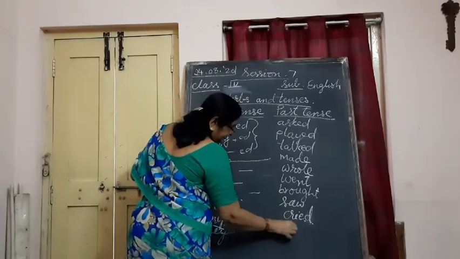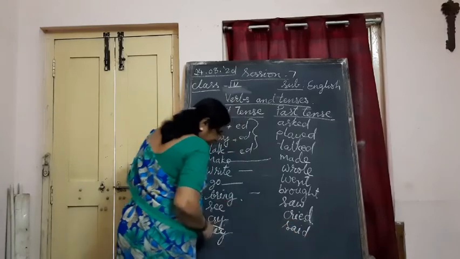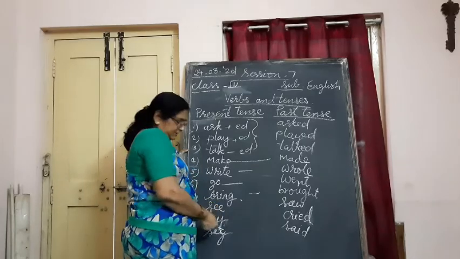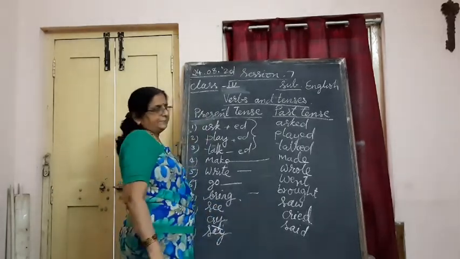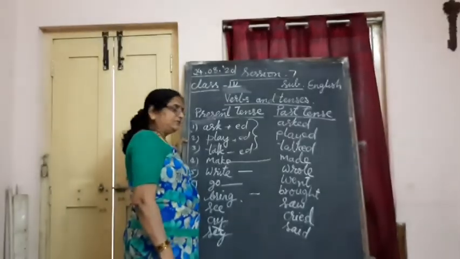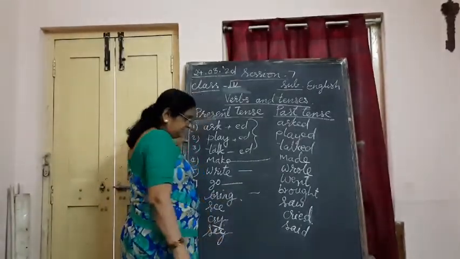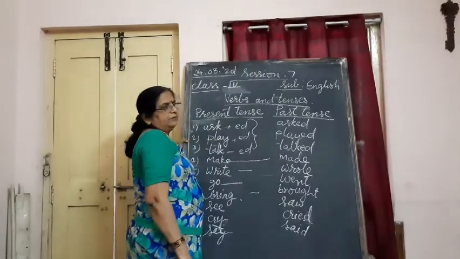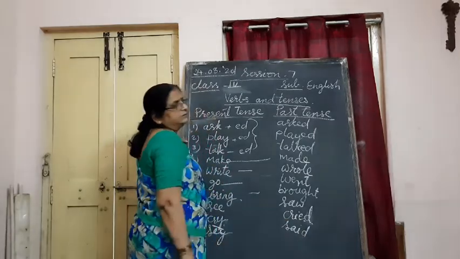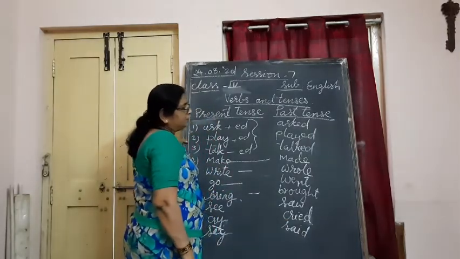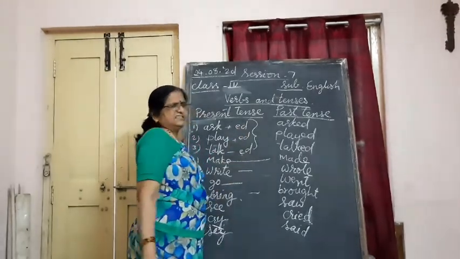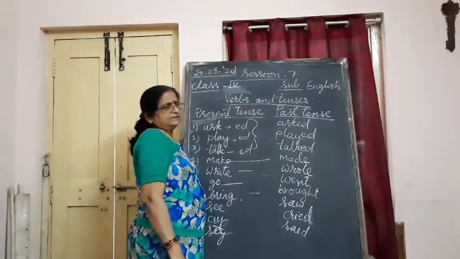Say becomes said. One doubt you may get: here also Y is there, and for cry also Y is the ending letter. For say also Y is the ending letter. But for cry, what did we do? We changed Y into I and then we added ed. But it is not the case with say. We changed it into I and then just added D. So what do you learn from this? When you are adding ed, it is an easy way to make the past tenses.